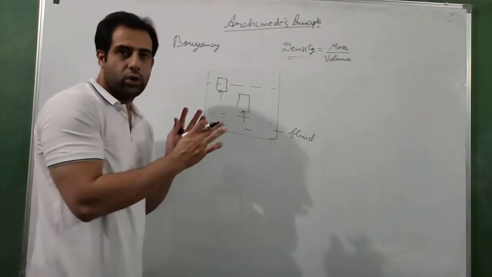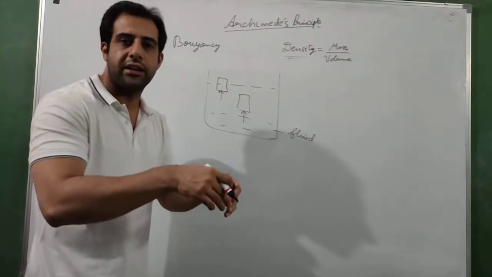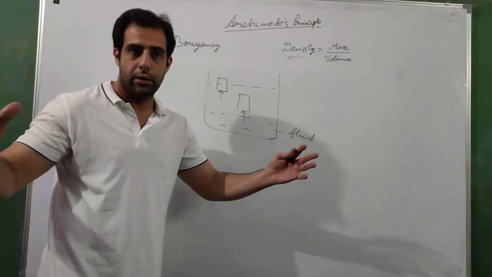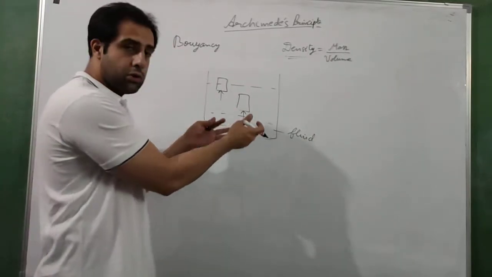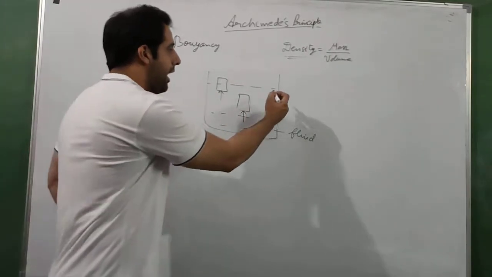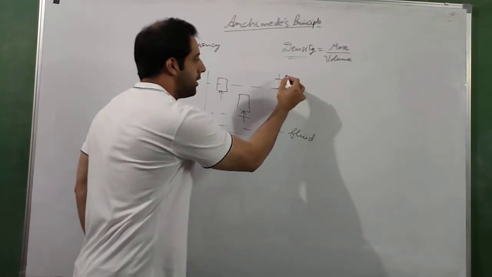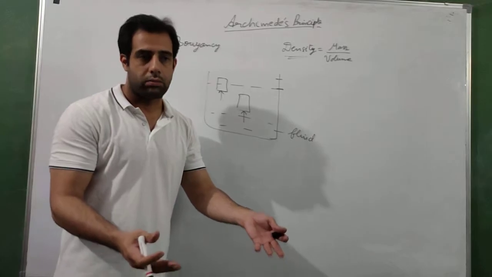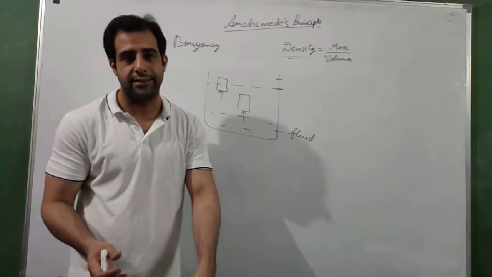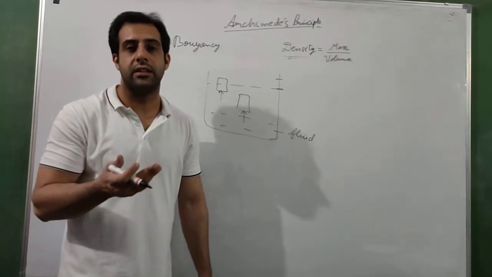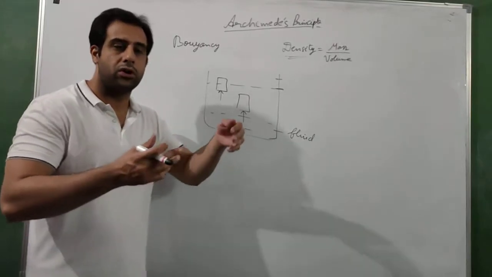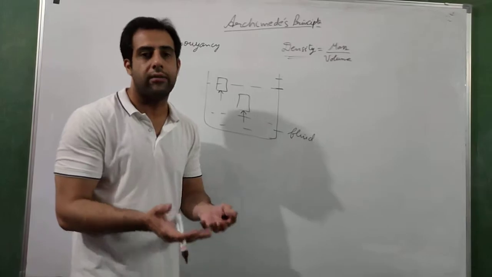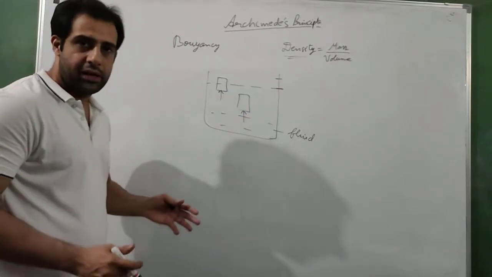Now Archimedes principle stated that when an object is partially or completely immersed in a fluid, it will displace some water. That makes sense. If I go inside the water, I am going to occupy some space, I am going to displace the fluid around me. So these objects also displace the fluid around themselves, and the level of the fluid rises. You can see that. Take a bucket at home, put your hand inside it, you will see there is a rise in the level of the water. Why does it happen? Because your hand is occupying some space inside the water, and that water level rises. So same thing is happening here.